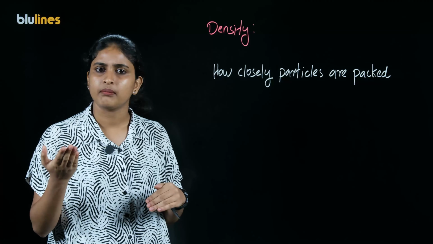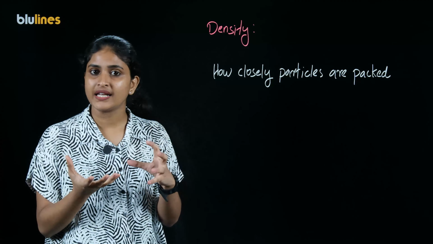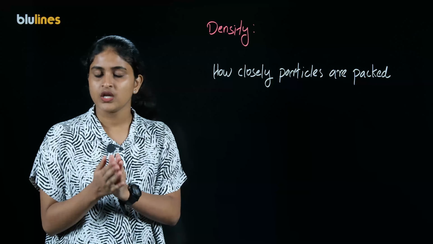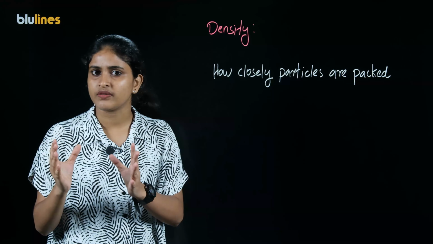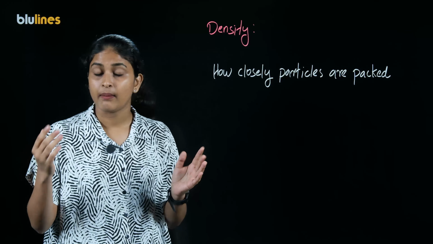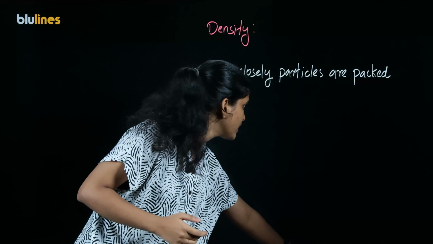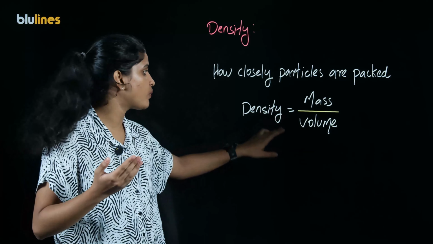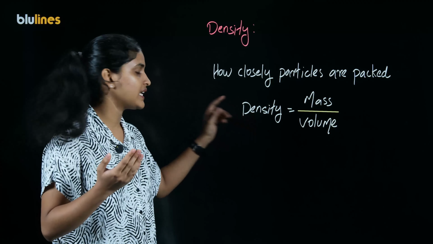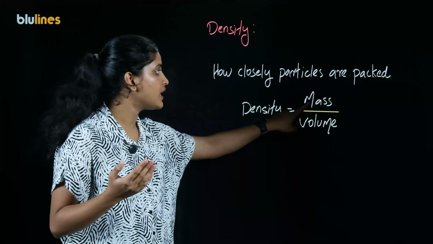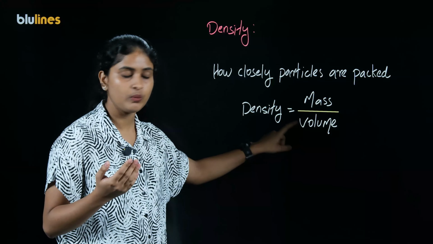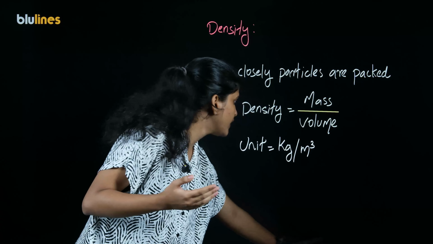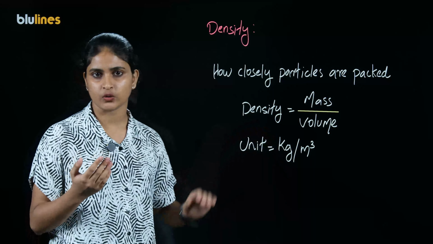So, what is mass? Mass is the amount of matter present inside a substance. So, obviously, there is a connection between density and mass. Mass and density are connected by the equation mass by volume. When we divide the mass of an object by its volume, what we get is its density. The unit of mass is kilogram and volume is meter cube. So, the unit of density is kg per meter cube.